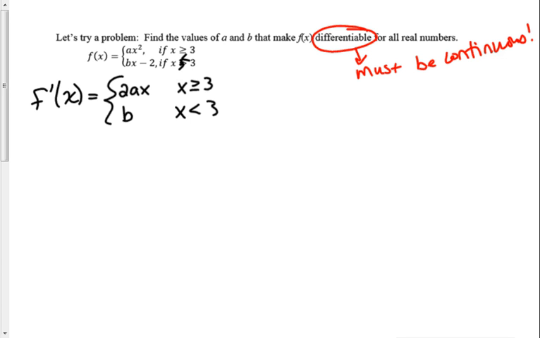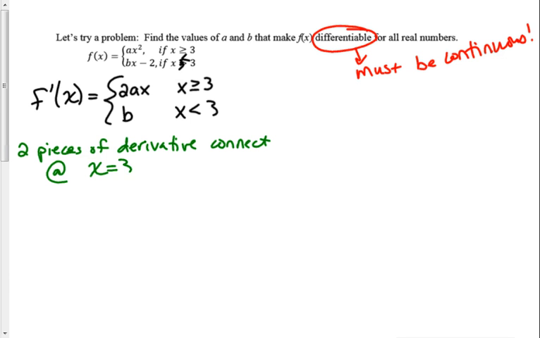So at this point, I need two things. I need the two pieces of the derivative to connect, and we need to connect at the x value that separates them, which is at x equals 3.